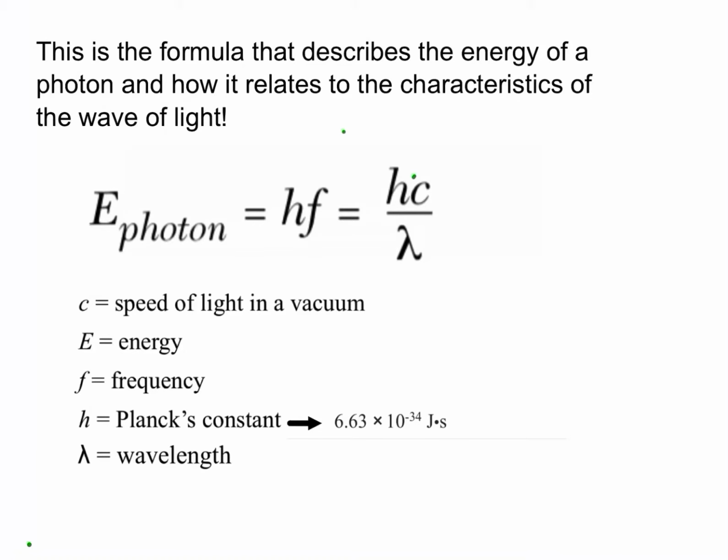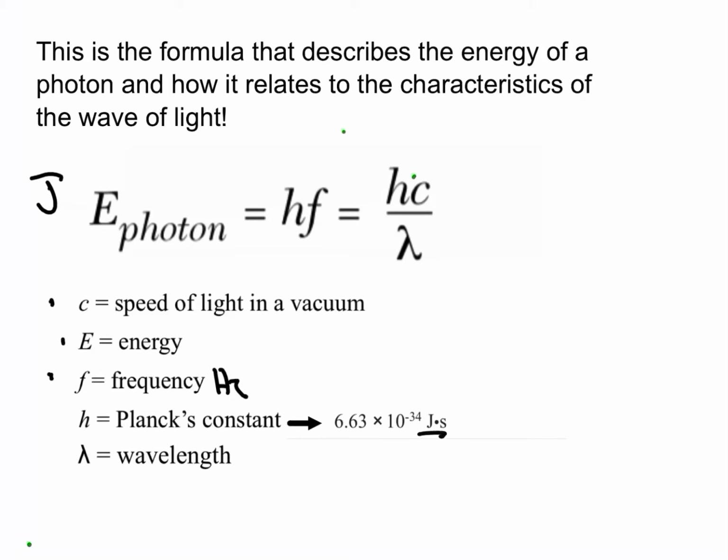So this is our formula: E photon, the energy of a photon, is equal to h times f, or equal to hc over lambda. First things first, c we know already, c we worked with when we did waves. E is just the energy. Now, this energy is going to be in joules. f is the frequency. That will be in hertz.